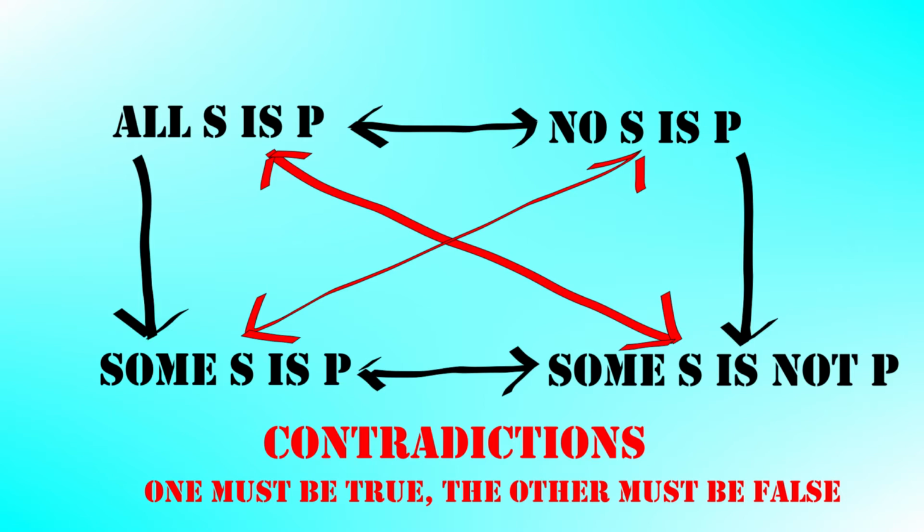So if I were to say, all cats are mammals, and we've said that's true, then it's false that at least one cat is not a mammal. If all of the cats are mammals, it's not true that there's one that isn't. That's what we mean by contradiction. Conversely, if we actually did find a cat that was not a mammal, that would make all cats are mammals false. One has to be true, the other has to be false. The same relationship holds on the other diagonal between no S is P and some S is P.